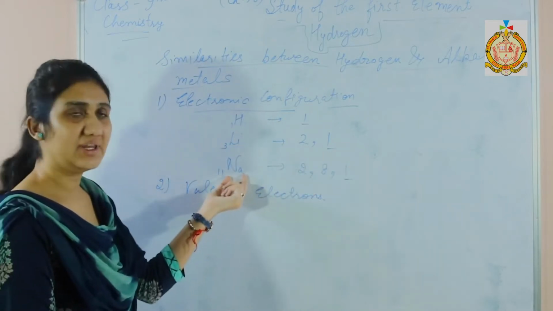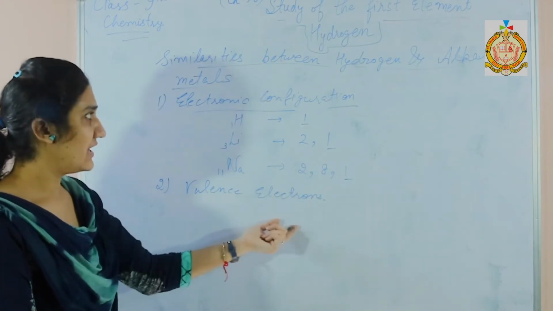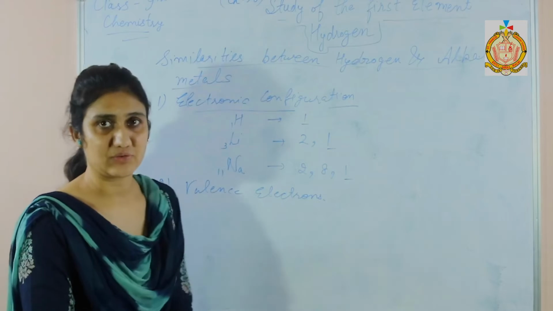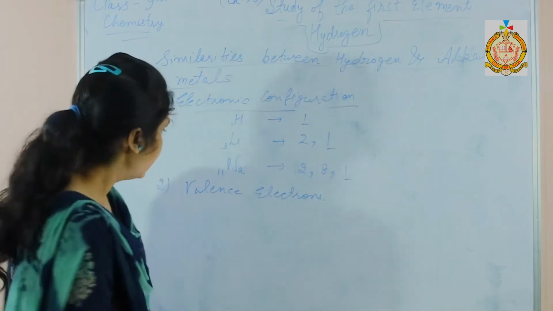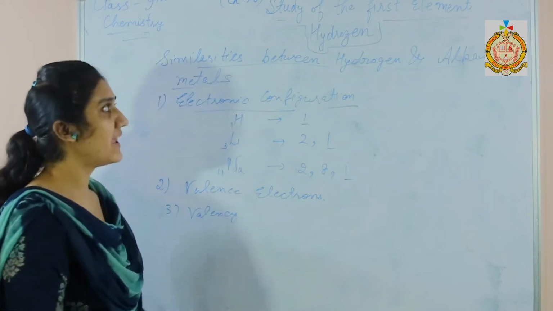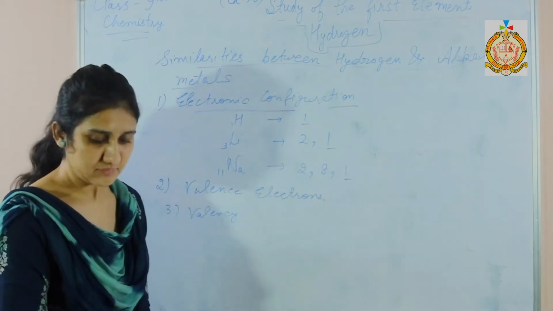In sodium, how many electrons lie in the outermost shell? 1. So in the valence shell, hydrogen as well as the alkali metals have 1 electron. Next one is valency. Hydrogen as well as the alkali metals have valency 1.